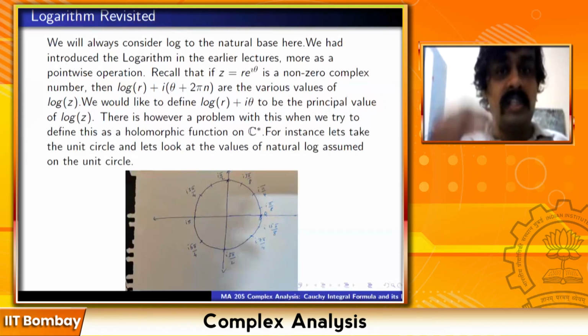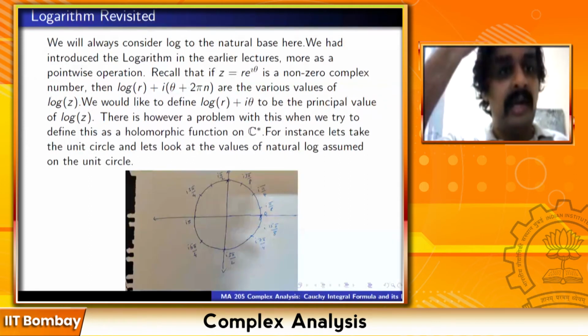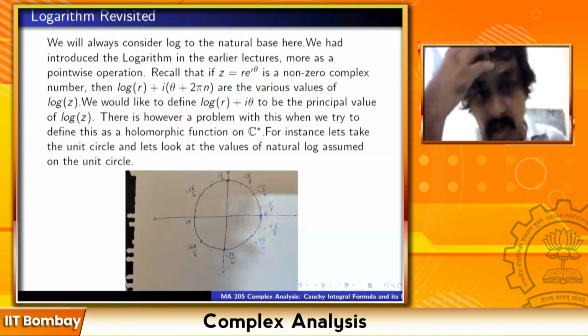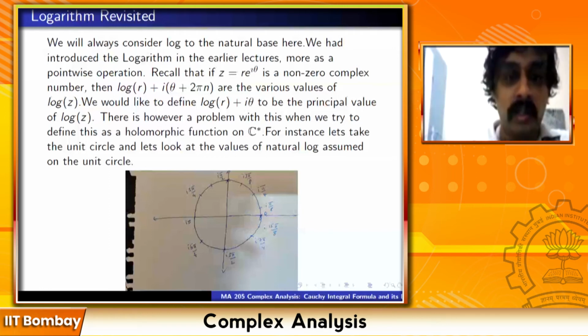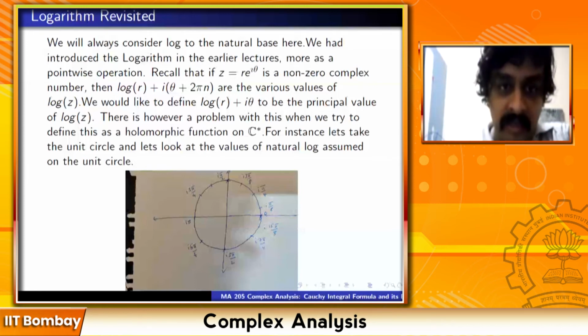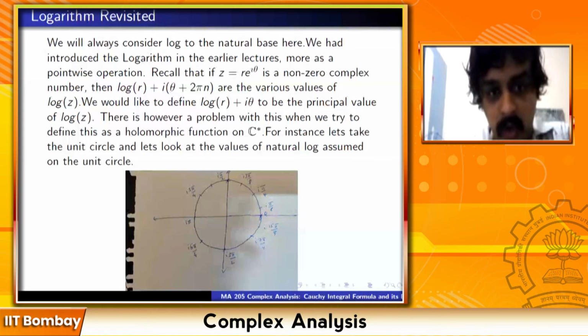So for instance, let's take the unit circle and look at the values of natural log assumed on the unit circle. Let's look at the values of log for points on the unit circle. So let's go in the anti-clockwise direction. When z is equal to 1 on the x-axis, log is 0. Then let's take the principal values of log around the circle.